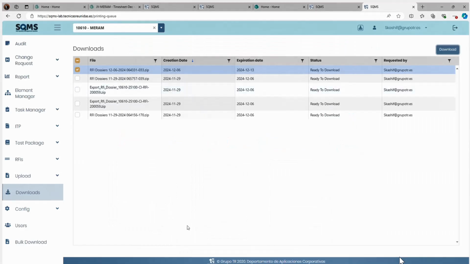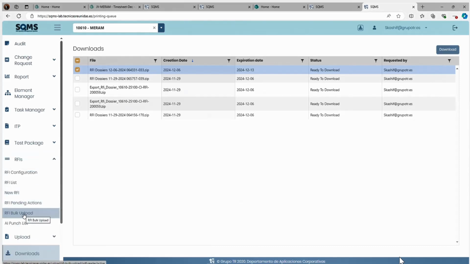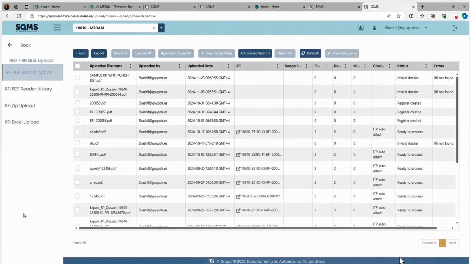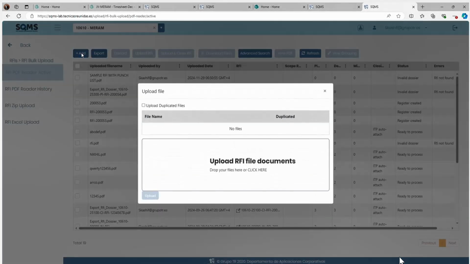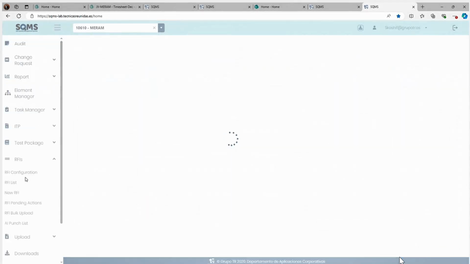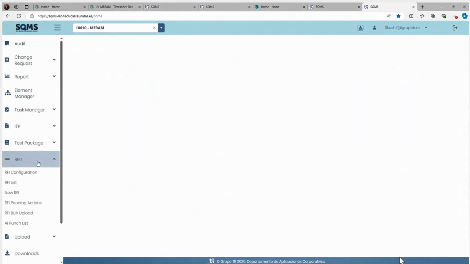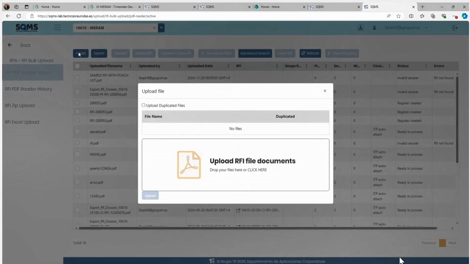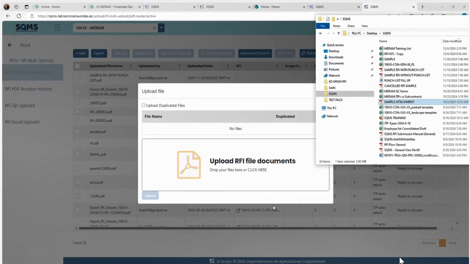How is he going to do it now? The bulk upload option is here. You will click on bulk upload. You can write these steps if you all want. Then, as usual, you just click on add. I'll show you again what I did. You need to log in, click on RFI, then bulk upload. You will have the add option. You will click on add. After clicking on add, you will do the same thing.